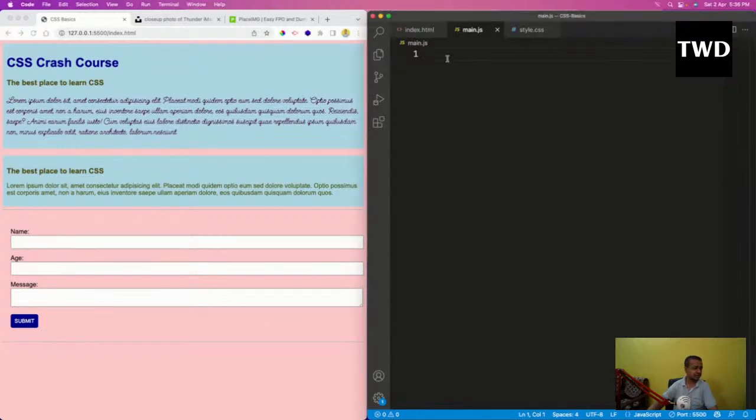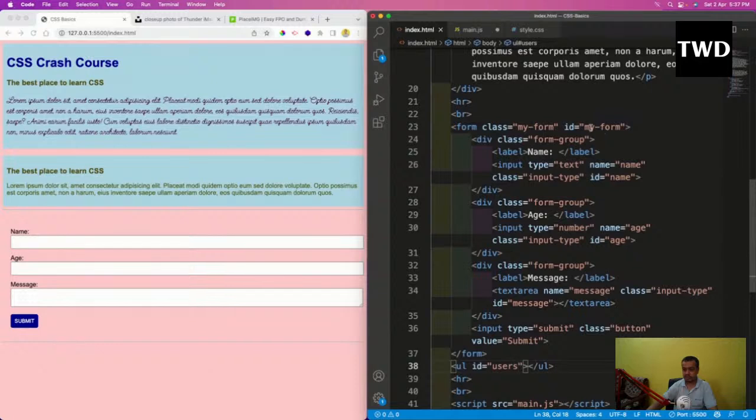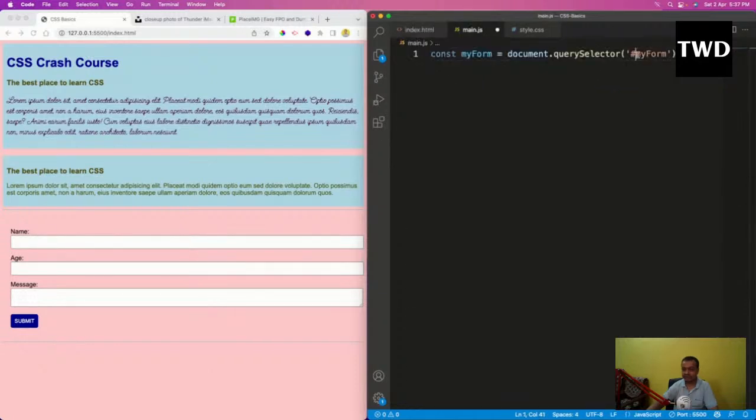First thing is that I'm going to select the form. So const myForm equal to document.querySelector, not my form, myForm. document.querySelector is something through which you can select everything. So this ID is there, myForm, so I will select this, and this hash I have given. Why have I given the hash? Because an ID is a hash.